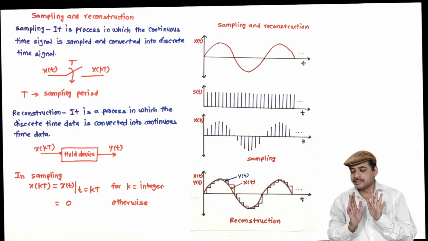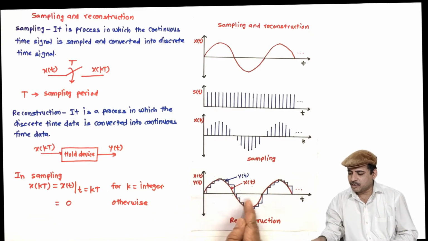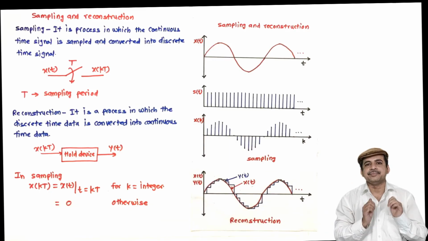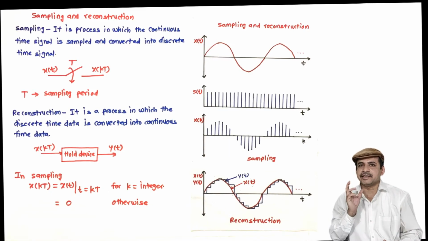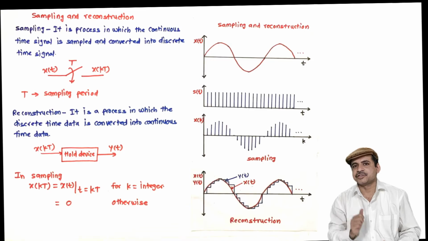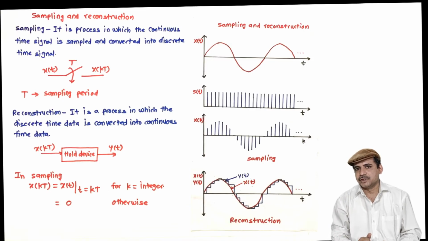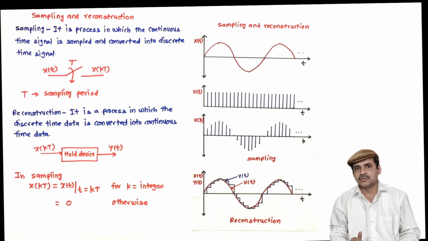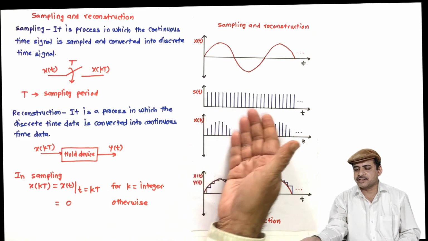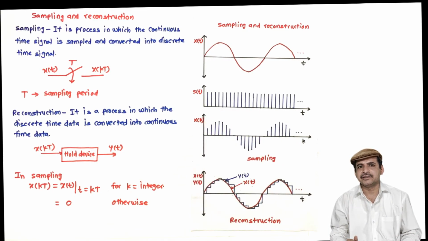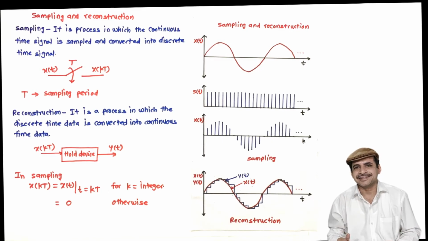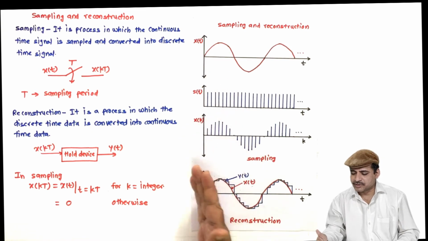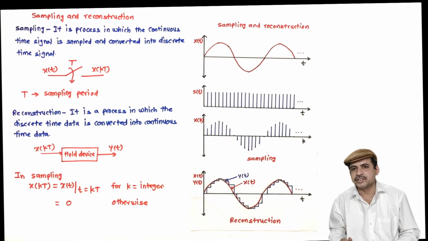Though the important thing is that the frequency of both the signals is the same. So frequency contents are preserved, but the shape is distorted. Now if you want to reduce this distortion, what can you take? Instead of 16 samples per second, you take 1000 samples per second. So these will be very closely spaced.